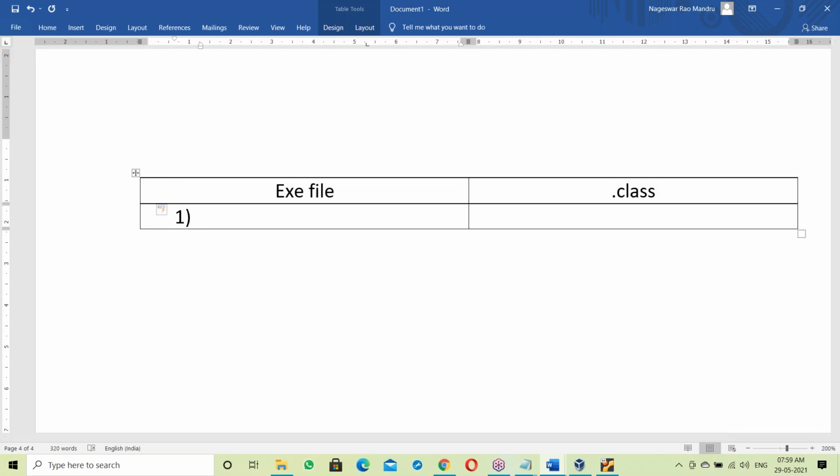First point, exe file. Yes, it is a binary code file. What is dot class file? Exe file is a binary code file.